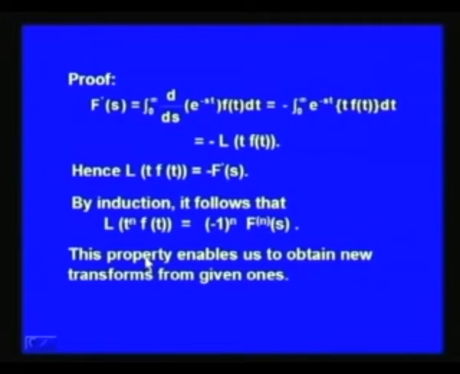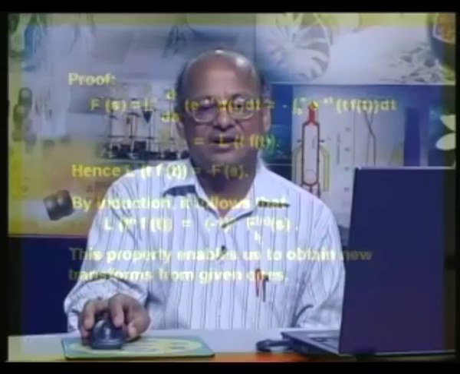Now, this property of the Laplace transforms enables us to obtain new transforms from the given ones, that is, if we know a certain Laplace transform, say F(s), by differentiating it we can get new transforms, that is F dash of s, F double dash of s. We just have to multiply f(t) by minus 1 into t to the power n.